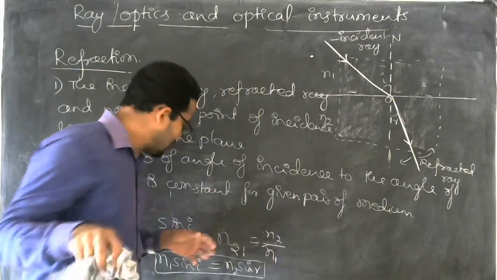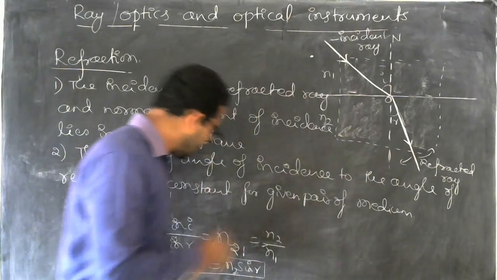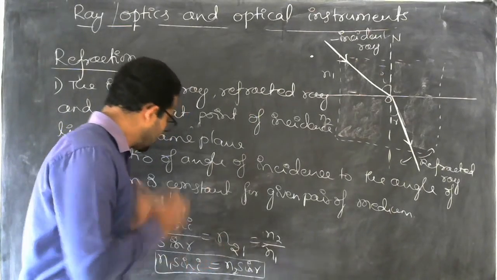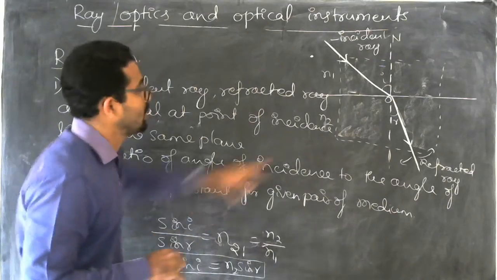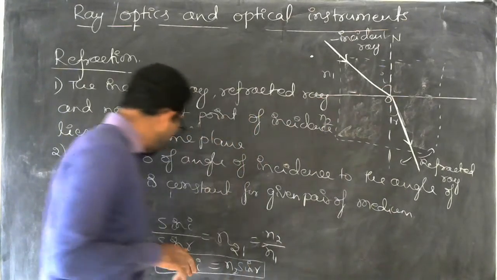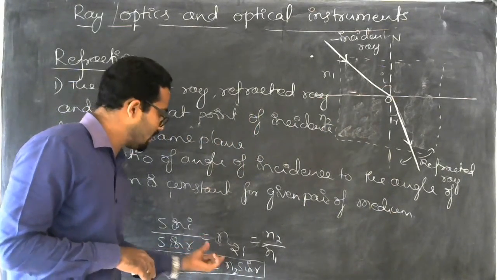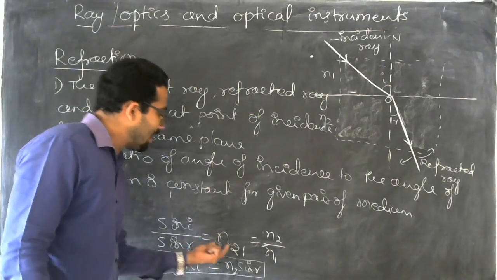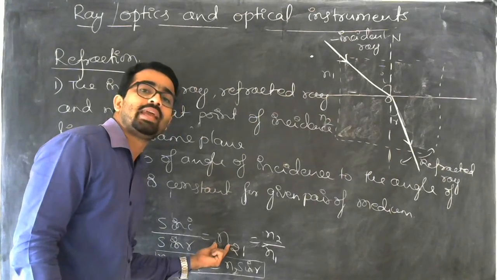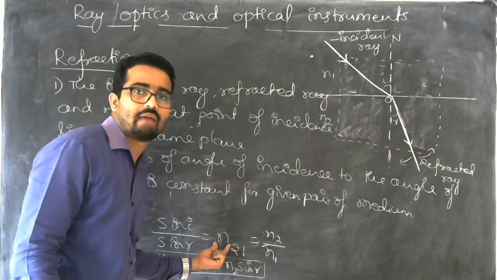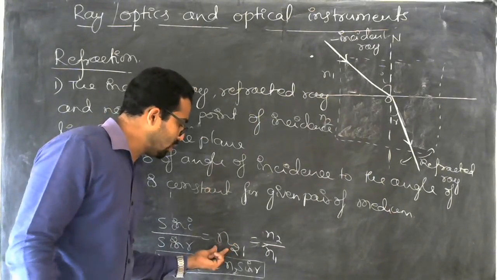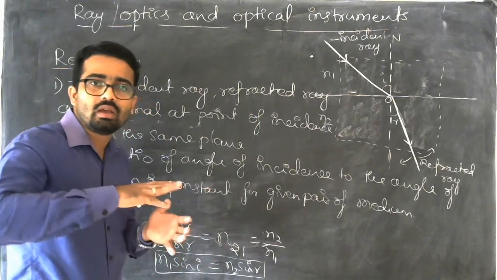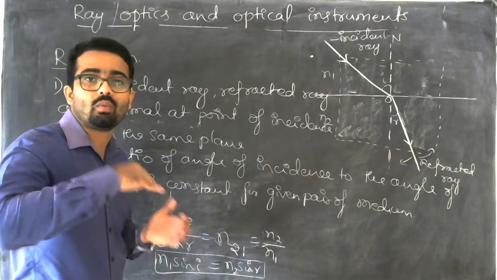So let us study some more things about this. Here, if you substitute the value for the angle of incidence i, and if you substitute the value for r, you will get the value of this n21. If n21 is greater than 1, you will get a value which is greater than 1.